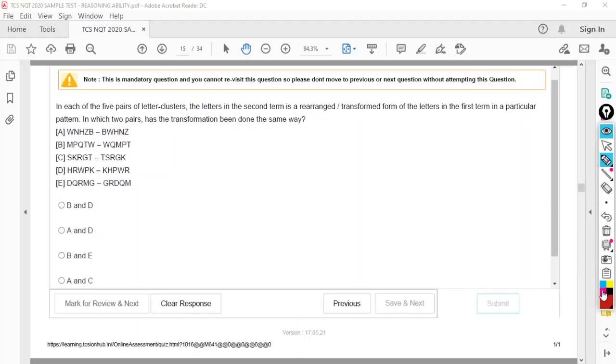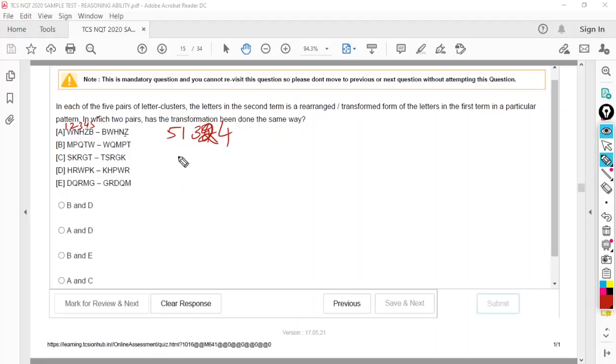So if I observe the changes here, now let me give the numbering to the letters. In W, this is 1, 2, 3, 4, 5 letters. So B is 5th one, W is first one, H is third one, N is 4th one, Z is 4th one, N is second.